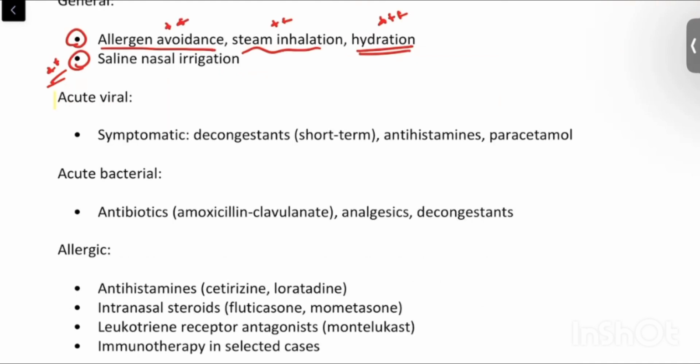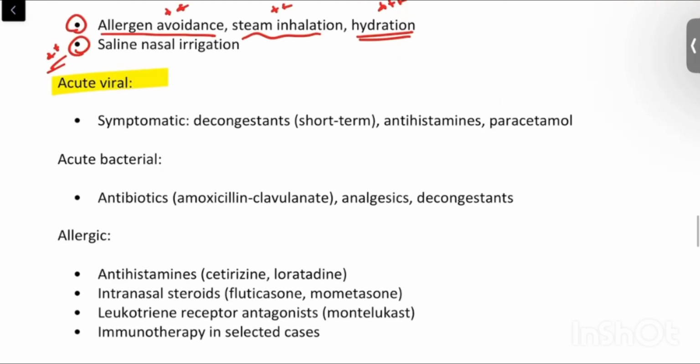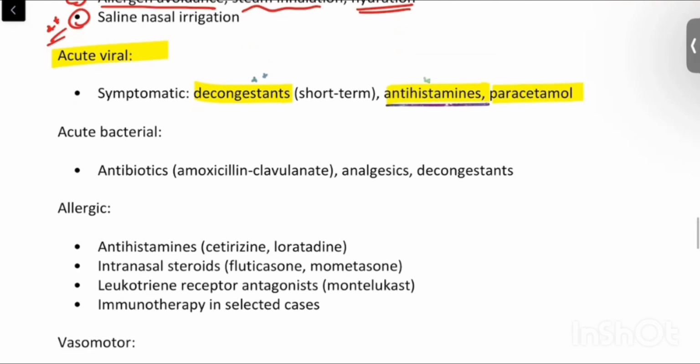In case of acute viral rhinitis, symptomatic management, again, like if there is a congestion, if there is a stuffy nose, to relieve that, we'll give decongestants like xylometazoline, oxymetazoline, all these drops. Okay. Other than that, we can also prescribe antihistamines to reduce the irritation and itching, like cetirizine. Then paracetamol, etc. can be prescribed, since it is a viral, there may be a viral fever. To reduce that viral fever, we can prescribe paracetamol.